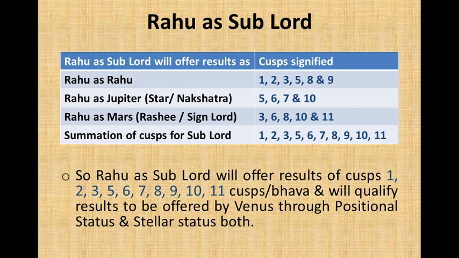So Rahu is sublord for Venus. Rahu as sublord appears in 1, 2, 3, 5, 8, and 9. Rahu as Jupiter appears in 5, 6, 7, and 10. Rahu as Mars appears in 3, 6, 8, 10, and 11. We will sum all these three, and after summation we get 1, 2, 3, 5, 6, 7, 8, 9, 10, and 11. So Rahu as sublord will offer results of 1, 2, 3, 5, 6, 7, 8, 9, 10, and 11, and will qualify results to be offered by Venus through positional status and stellar status both.